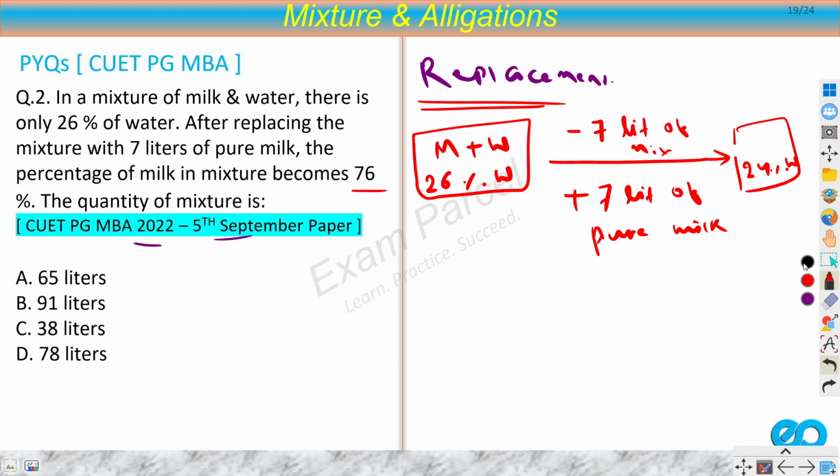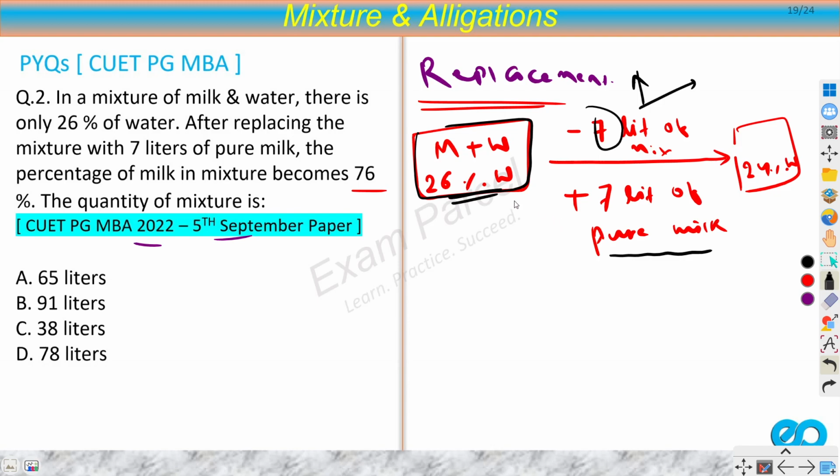Okay. Now for replacement questions, what we do is we find the quantity which is not being replaced, or which is not being added. The addition is of pure milk, right? So in this mixture, whatever I am removing, let's say this 7 liter portion, both milk and water will be removed in the same ratio, because in the mixture the ratio doesn't change.